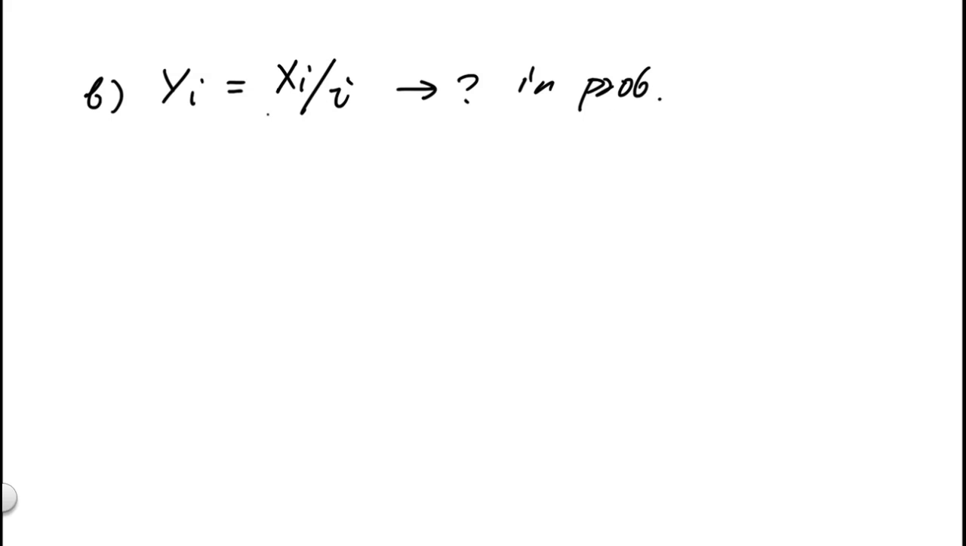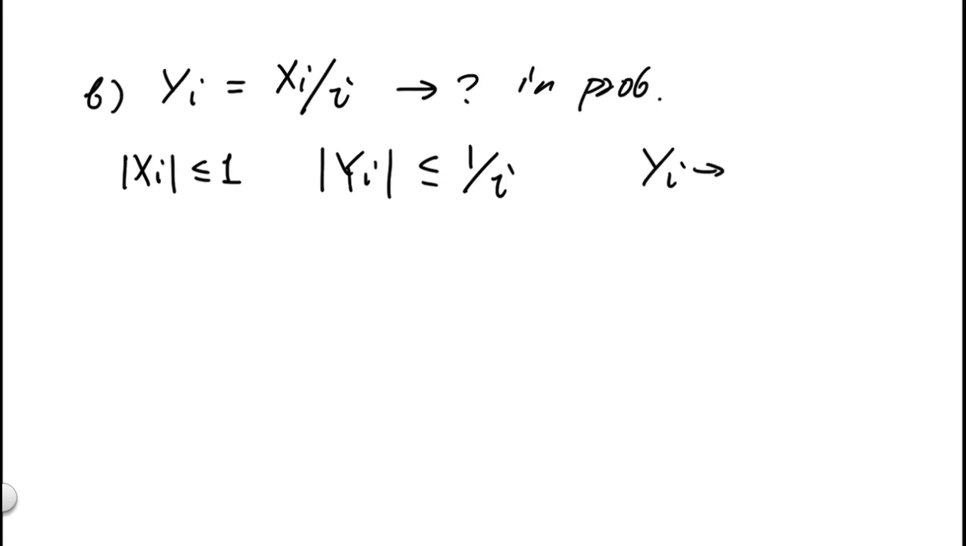For part B, we would like to know whether the sequence yi, defined as xi divided by i, converges to anything in probability. Well, by just looking at the shape of yi, we know that since the absolute value of xi is less than 1, then we expect the absolute value of yi is less than 1 over i. So eventually, yi gets very close to 0 as i goes to infinity. So it's safe to bet that maybe yi will converge to 0 in probability. Let's see if this is indeed the case.